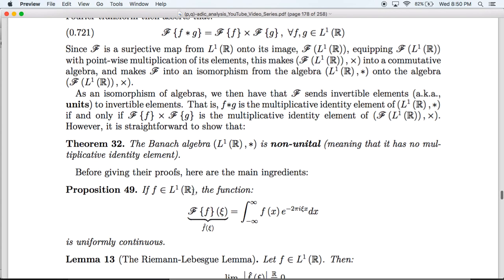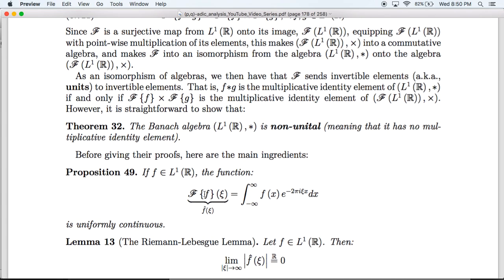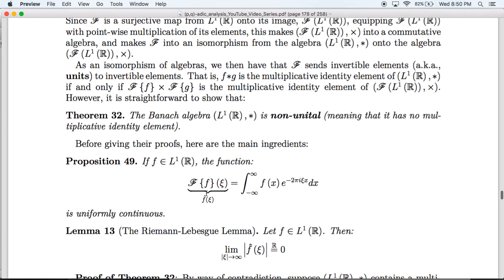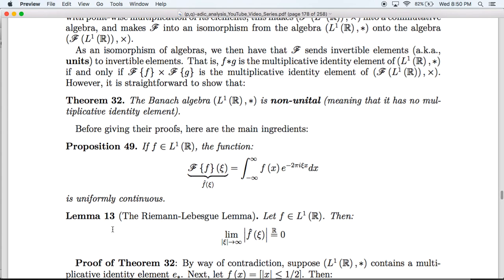If f is in L1 of R, then its Fourier transform is uniformly continuous. And secondly, the Riemann-Lebesgue lemma: if f is in L1 of R, then its Fourier transform decays to zero at infinity. So first, let's use these two to prove this theorem.